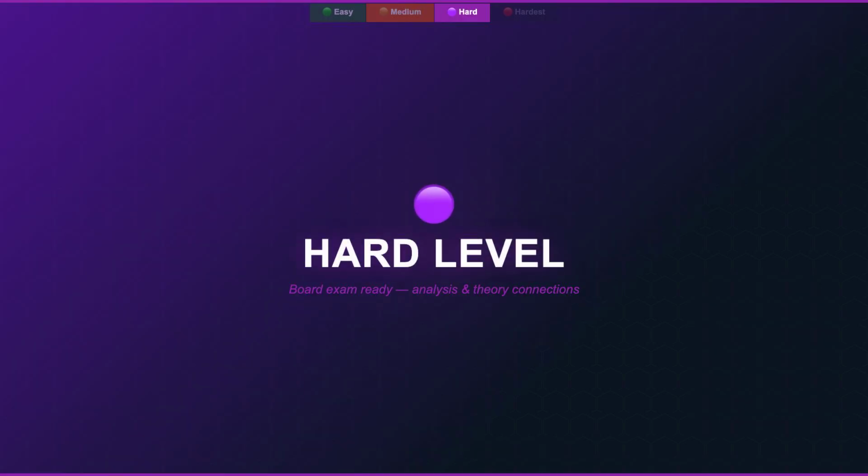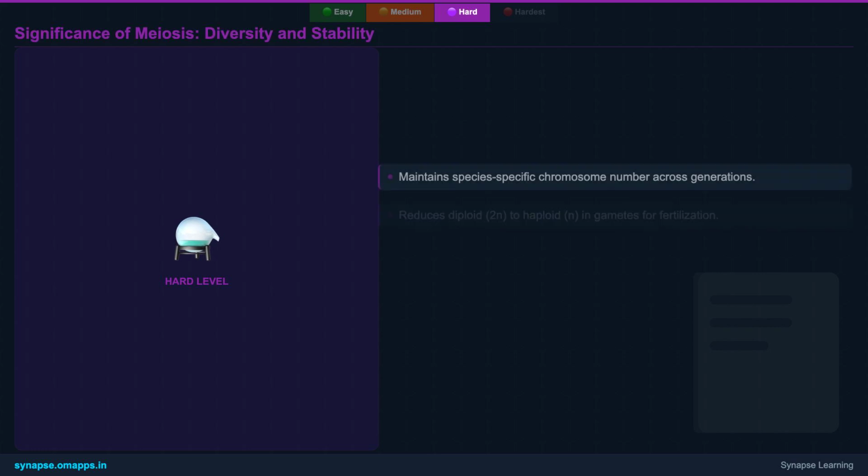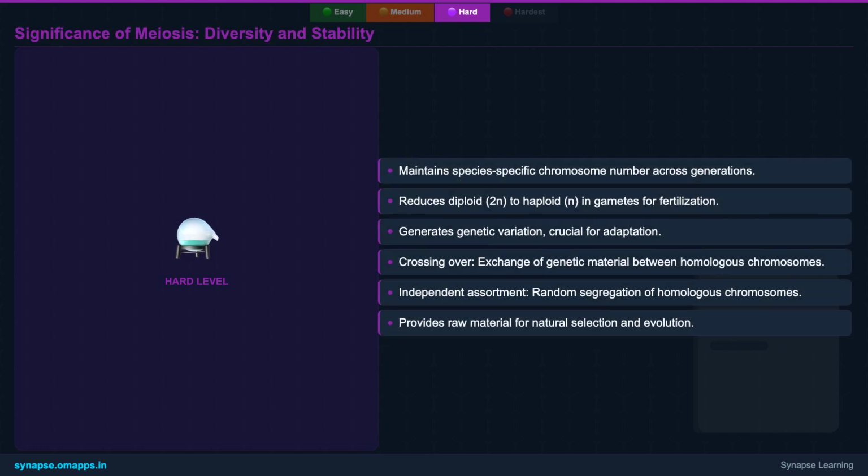Excellent work. Now, let's elevate our understanding further. We'll compare meiosis to mitosis and explore its profound significance. Meiosis is not just a biological process, it's an evolutionary imperative. Its significance lies in 2 critical aspects. First, maintaining the species-specific chromosome number across generations.